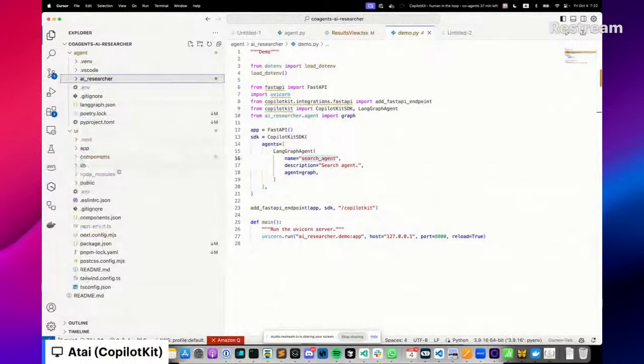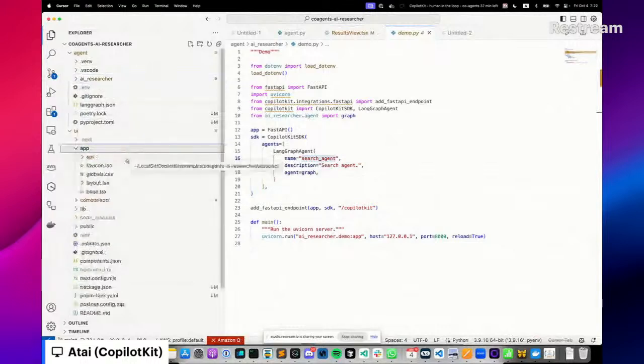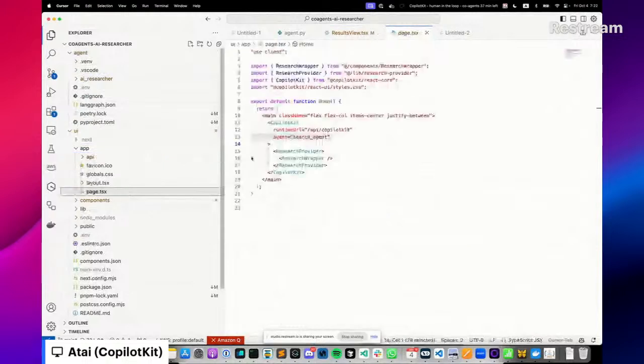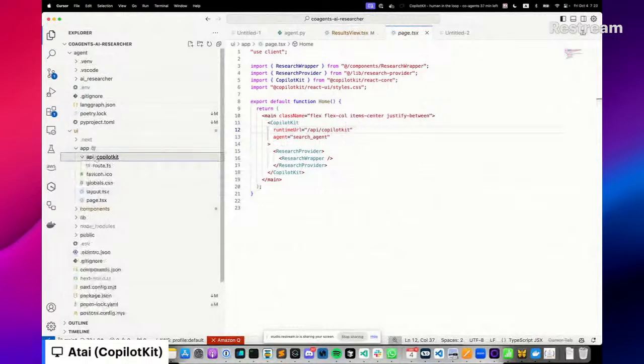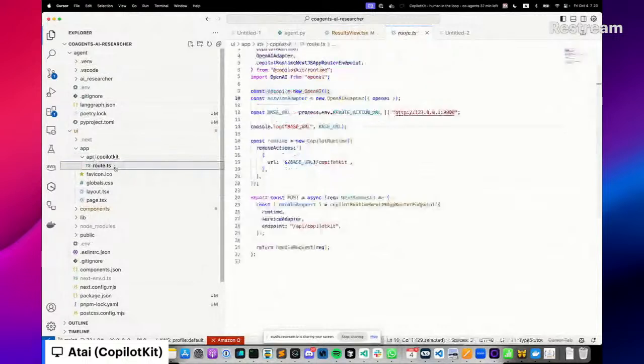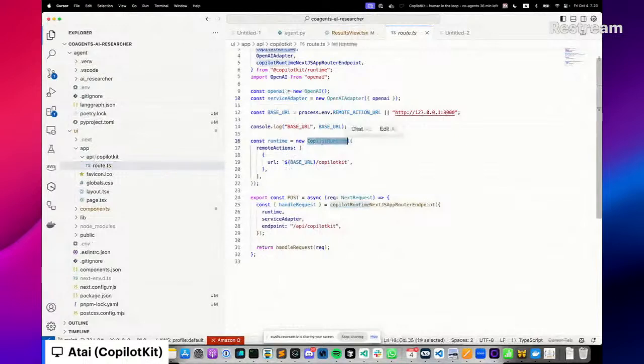And on the front-end application, we have, first of all, this CopilotKit provider that is pointing at /api/copilotkit, which, if you are familiar with Next.js, this is a Next.js application, is the route that is defined under app/api/copilotkit, which is right here. You can see here that we are initializing a Copilot runtime object and passing to it a remote action with a URL.